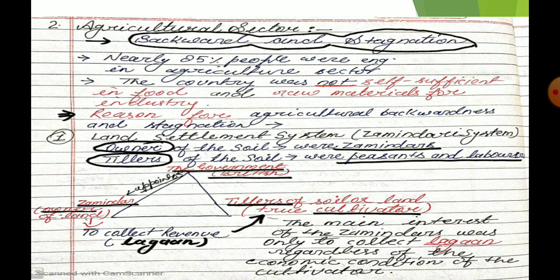Okay, let me start. So, agriculture sector: again the keywords for the agriculture sector are backwardness and stagnation. What is the condition of the agriculture sector?